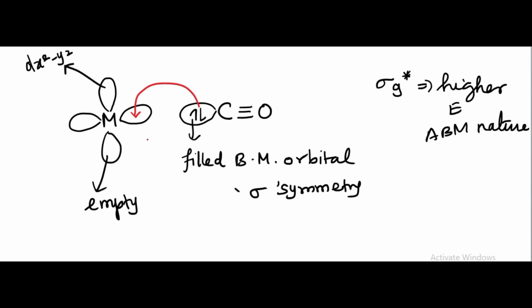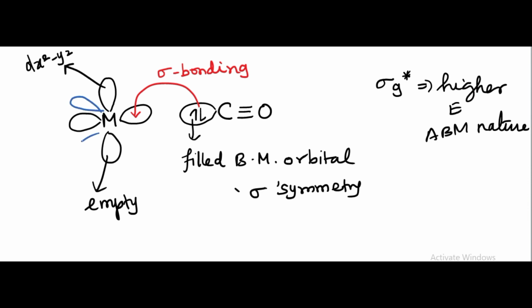You know that an empty anti-bonding molecular orbital should not accept electrons. If it is accepting electrons, what will happen? The molecule will get destabilized. However, as soon as it gets the electrons from the carbonyl carbon, it forms a sigma bond. So according to coordination chemistry, it forms the sigma bonding.